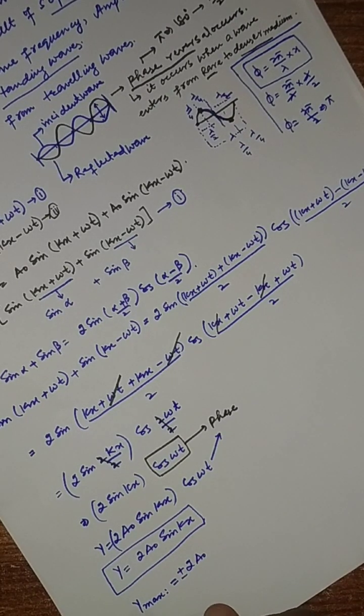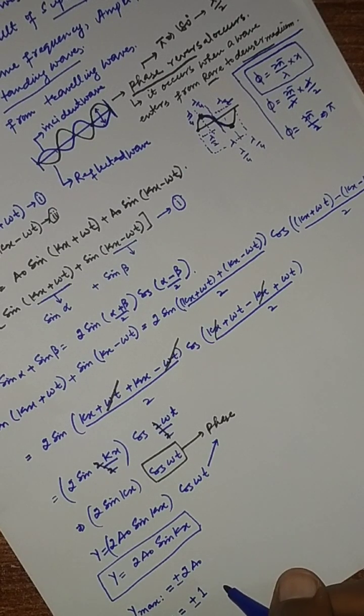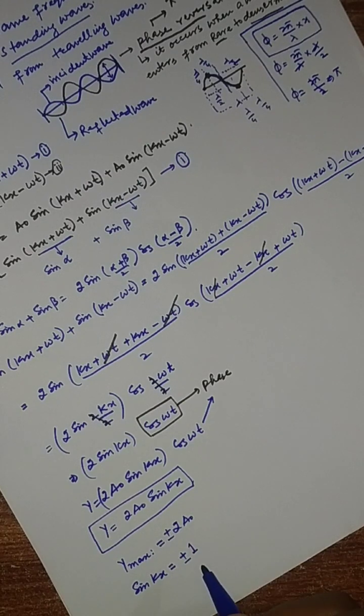So when sin kx equals plus or minus 1, the amplitude of the standing wave will be this much, 2a naught.